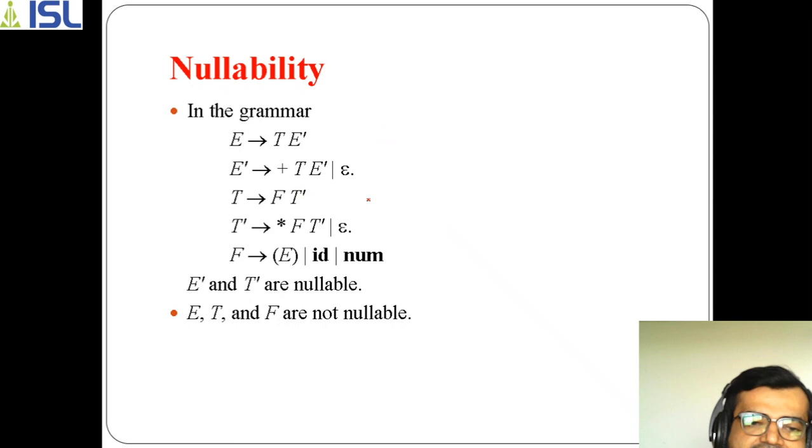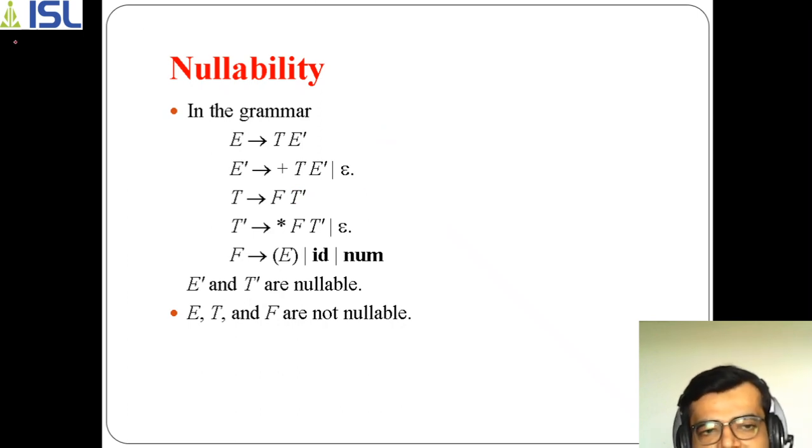Now if you go with this grammar, a set of productions are there. If you go with the first production, how can you say that E is not nullable, and how can you say that the other symbols E dash and T dash are nullable? Let us assume first you go with E. Now if you go with E, what you can find is that T and E dash. T and E dash.